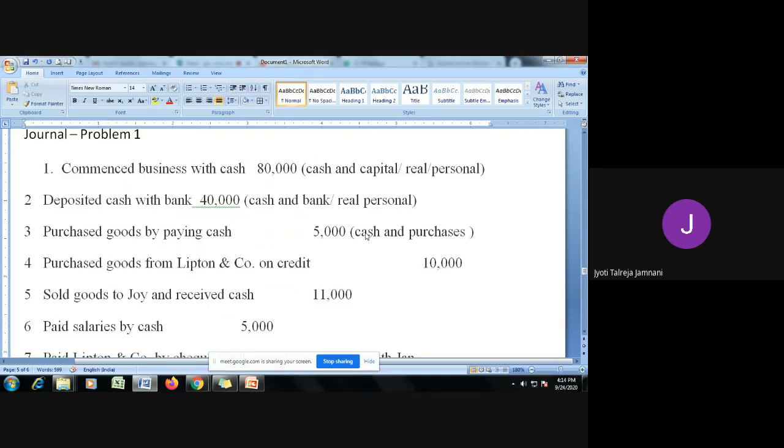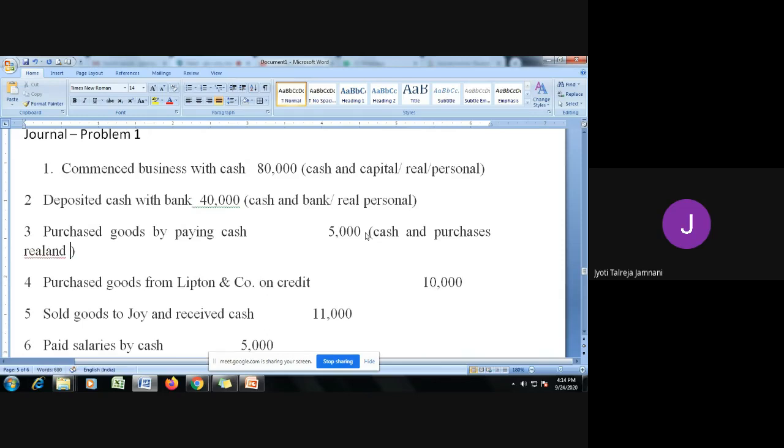Now what is cash? Cash is an asset, so cash comes under the category of real account. Okay, and purchases. Now, purchases are treated in two ways. One is, some people call it as an expense, because when you purchase good, you pay money. So, if it is an expense, it should go to nominal account. And some people say that it is goods, right, that we are purchasing. So, goods are assets. So, we should treat them as assets.